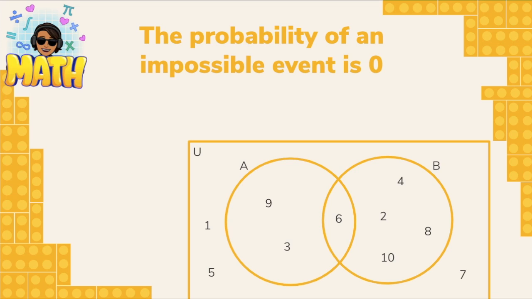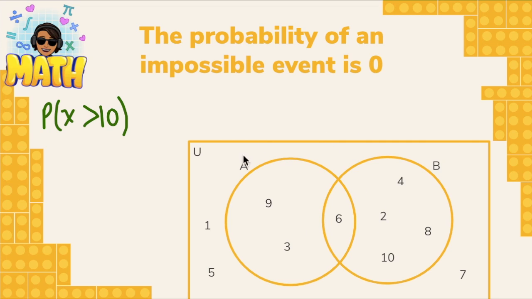The other law that we're going to keep in mind is this one. The probability of an impossible event is 0. What does this mean? Well, now let's think that we're going to find the probability of an x that is greater than 10. So if we look for a number that is greater than 10, we're not going to find any number in this set, right?